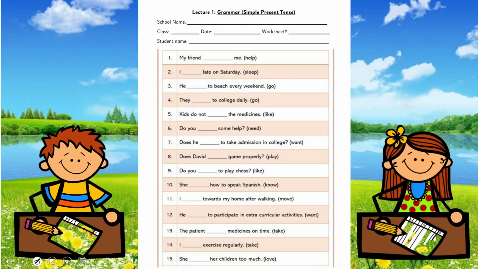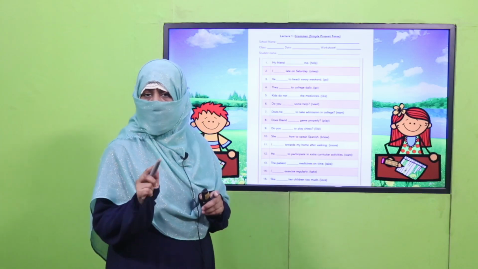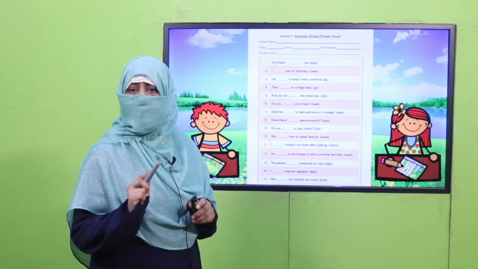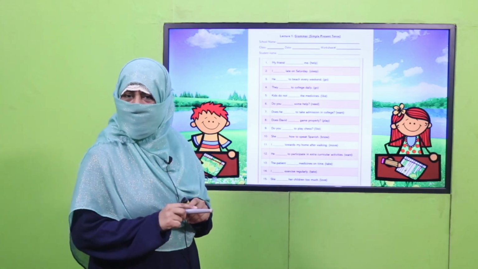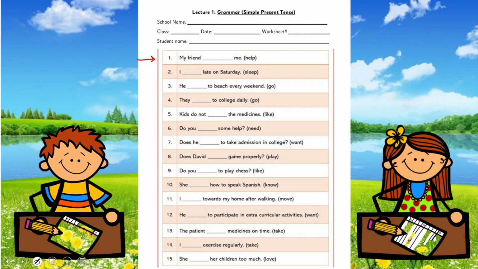And I'm giving you a worksheet. Again, my fellow teachers, this worksheet, lesson plan, and presentation links are given. You may click it, download it, print it, and kindly give a printed worksheet to my children for practice. And students, what you will do, once again, here is a sentence and you have to use the correct form of verb to complete these sentences.